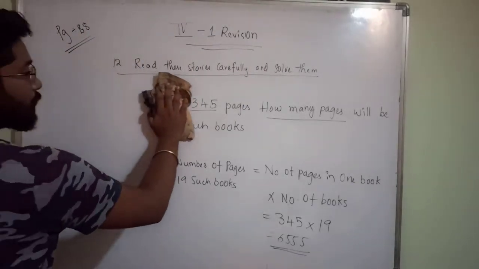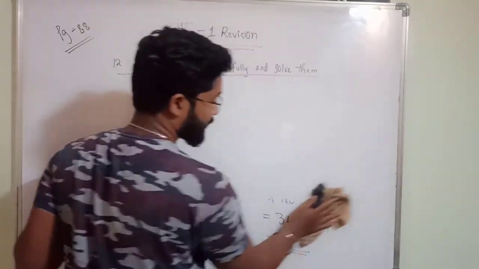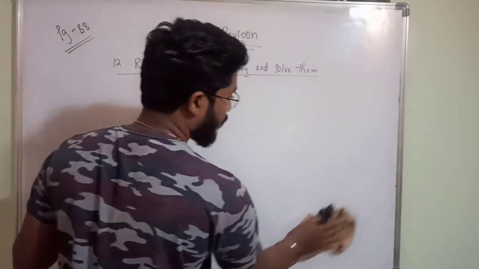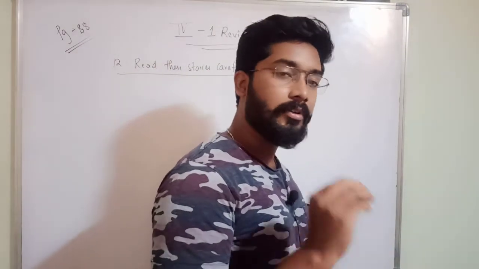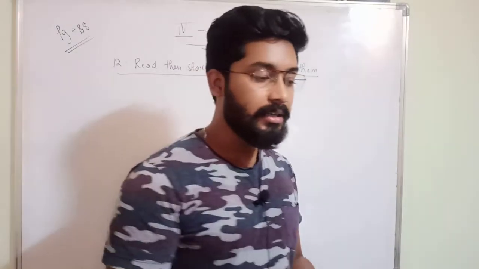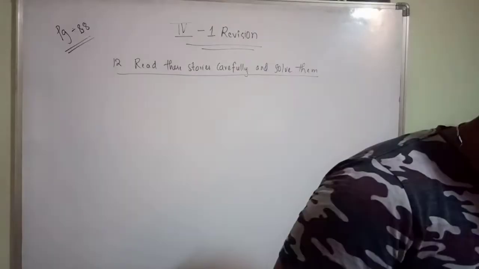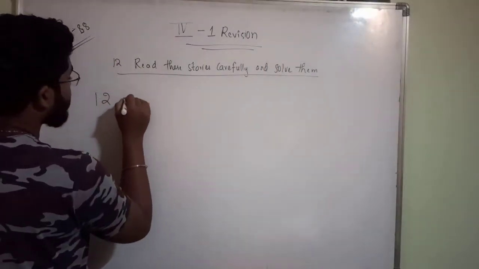Okay, so this is how your level of understanding should be. What is he asking, what we should do, you should understand that one. For that you have to read the question carefully. You will automatically understand. If you read the question carefully, you will automatically understand what we have to find out. Okay, that's all. So 12th bit B is completed. Let's see 12th bit C.